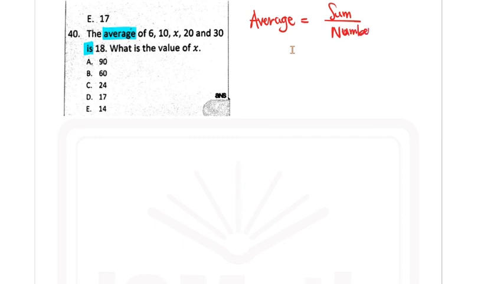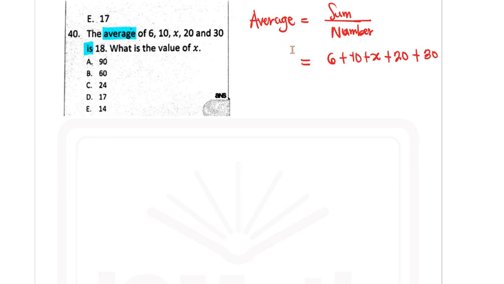Now, from the question, they said the average of all these numbers, which means I have to add them because I need the sum of those numbers. So that'll be 6 plus 10 plus x plus 20 plus 30.